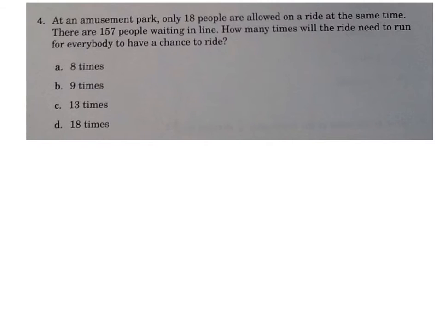Number 4, at an amusement park, only 18 people are allowed on a ride at the same time. There are 157 people waiting in line. How many times will the ride need to run for everyone to have a chance to ride? Most of you understood that we needed to take 157 and divide it by 18 to see how many times it would go in whole. So 8 times 18 happened to be 144, and we subtracted and we got 13.